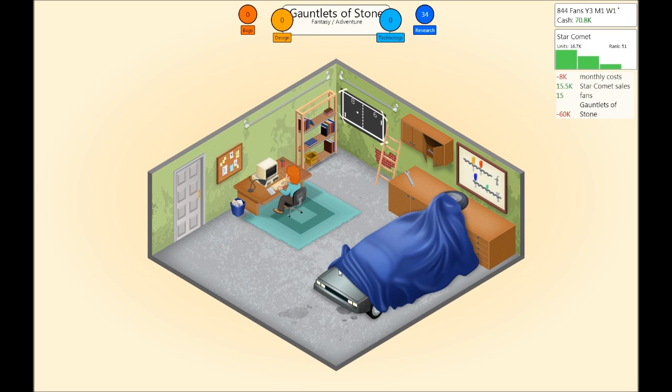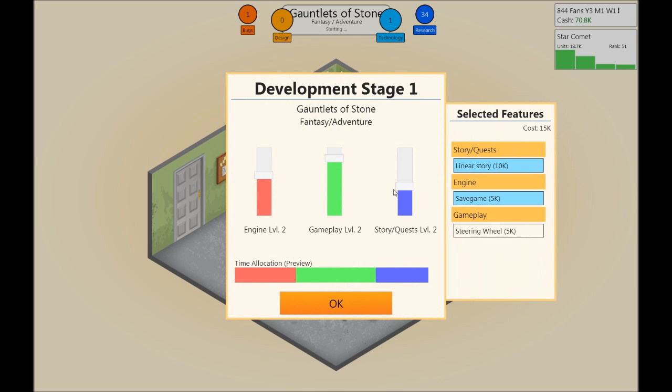Yay. Let's develop the game. I think we're gonna wrap up this soon. No, we don't need a steering wheel. Story quest, very important in fantasy adventure games, I think. Engine as well. Gameplay, we can take a backseat on that. Let's focus on the story quests.